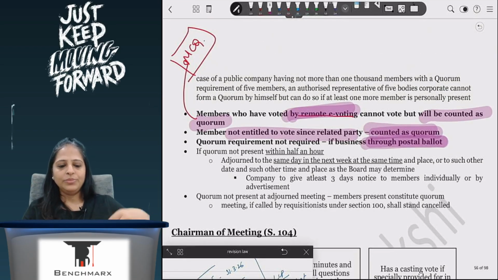Okay, so this is about quorum. I hope it's all going well. You people are not sleeping after eating, are you?